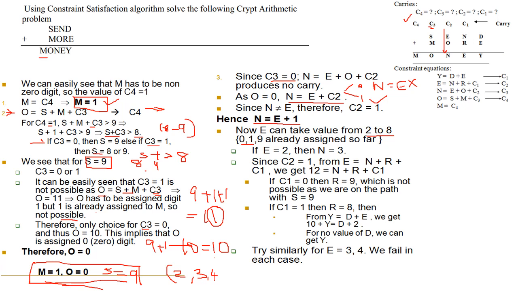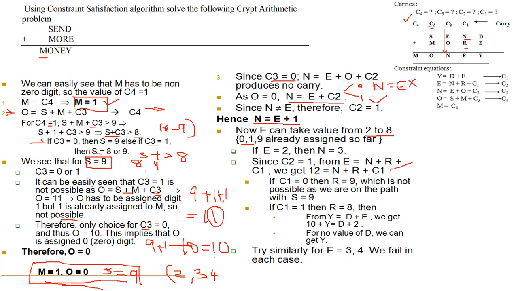Consider this. If E equal to 2, then N should be equal to 3. Since C2 is equal to 1, 10 plus E, that is 12, is equal to N plus R plus C1.